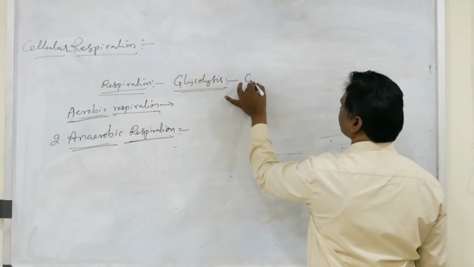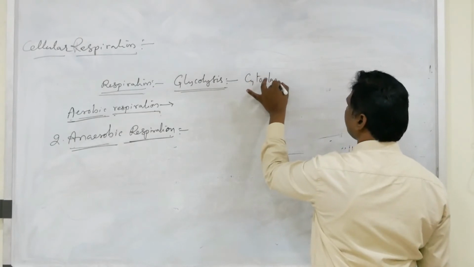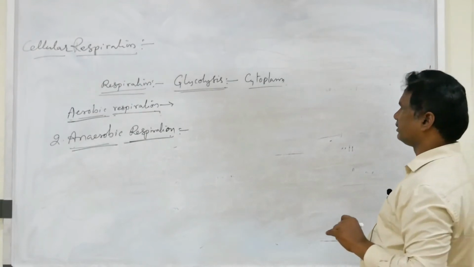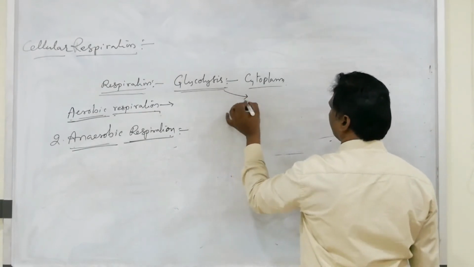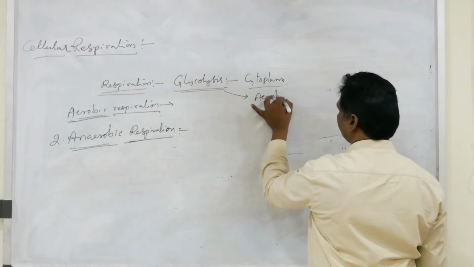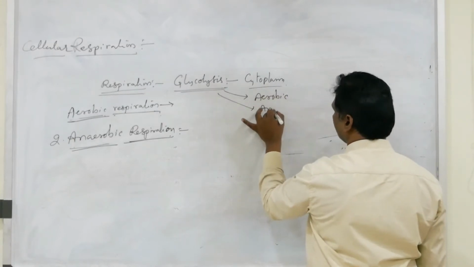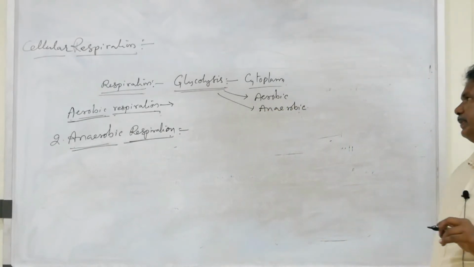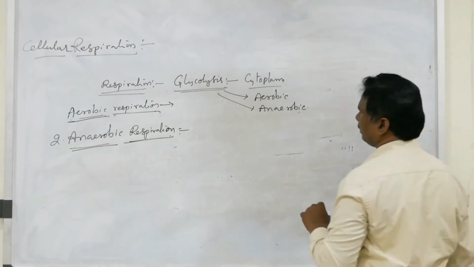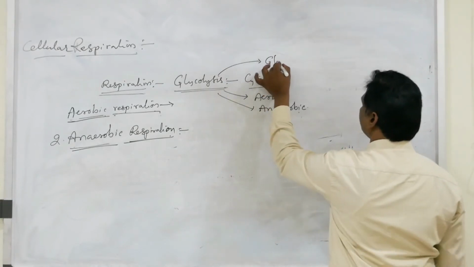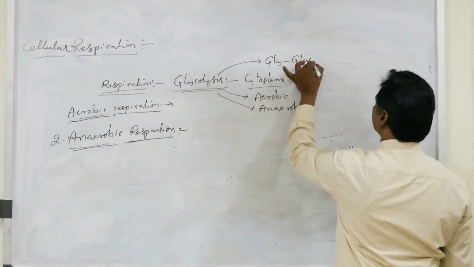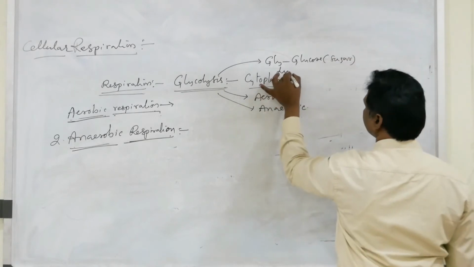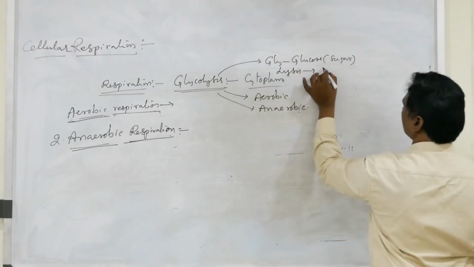Glycolysis takes place within the cytoplasm. It is common in both aerobic respiration and anaerobic respiration. Glyco means glucose, or nothing but sugar. Lysis means breakdown or splitting.